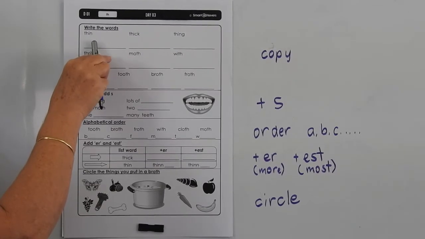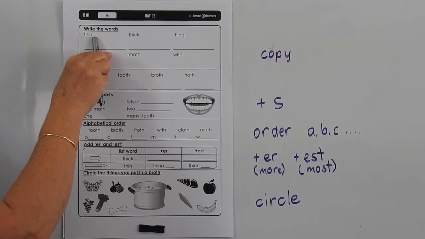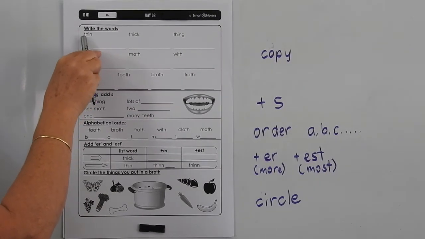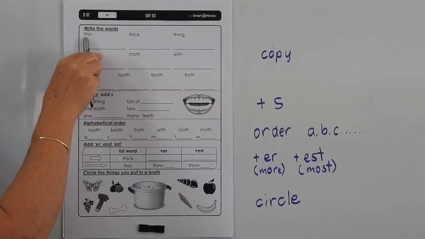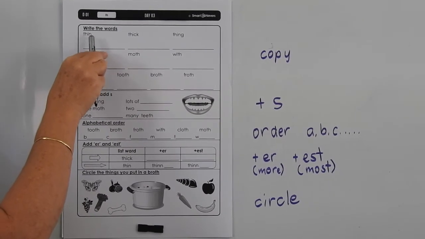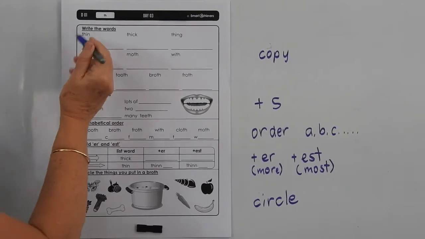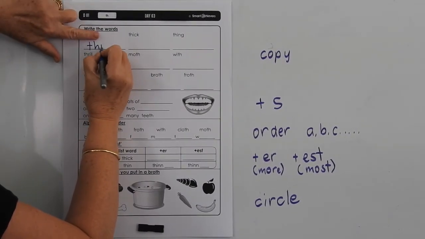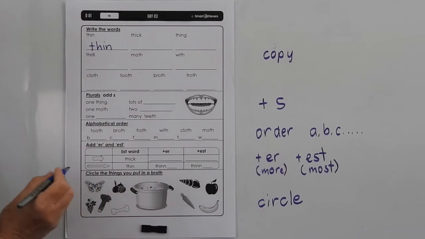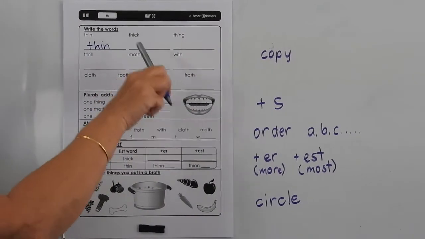Then you have to go back and read the word, sound it 3 times, spell it 3 times and write it. So we're going to go thin, th-in, th-in, th-in, T-H-I-N, T-H-I-N, T-H-I-N, and write it once. And hopefully you'll be able to cover it and write it without looking. You can finish these ones on your own.